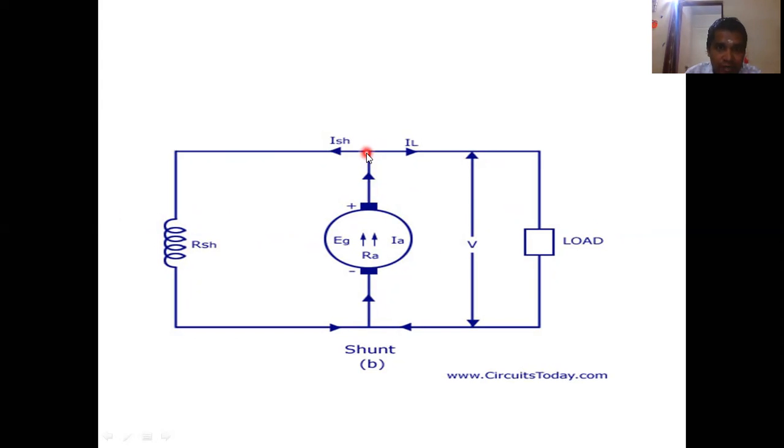according to Kirchhoff's current law. If I consider this a node, already we have discussed what a node is, a junction point. I can say here is the junction point. So IA is coming in and IL, IS are going out. So you can write an equation for the shunt machine: IA, the armature current, equals IL plus IS. That we will discuss later in detail. But you should understand the field winding connected in parallel to the armature winding is called a shunt machine,